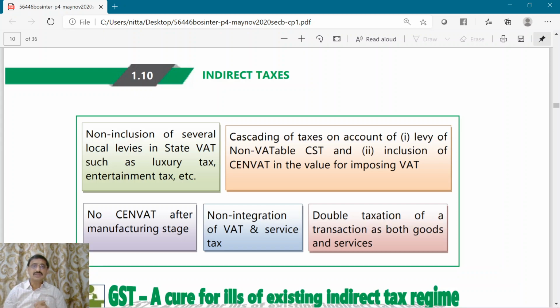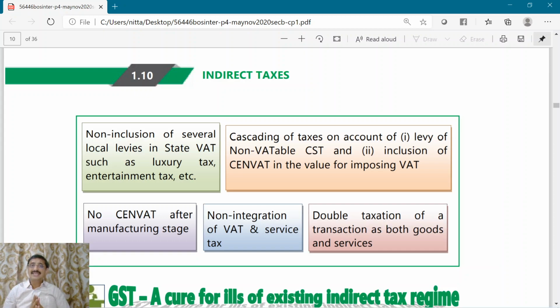There used to be something called SENVAT, but that SENVAT was available only at the manufacturing stage. Also, state governments had no power to levy tax on services. It implies that the state level VAT was not integrated with services. The authority to levy service tax was vested with the central government, but the authority to levy tax on sale of commodities was vested with the state government.